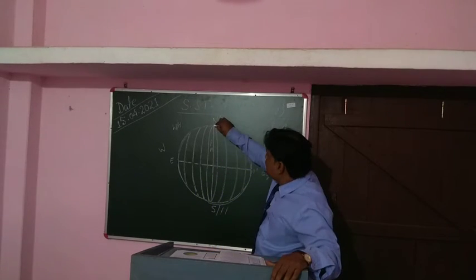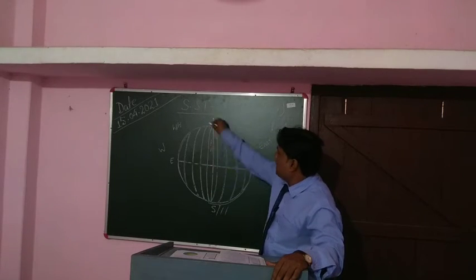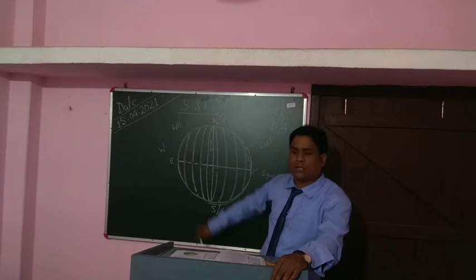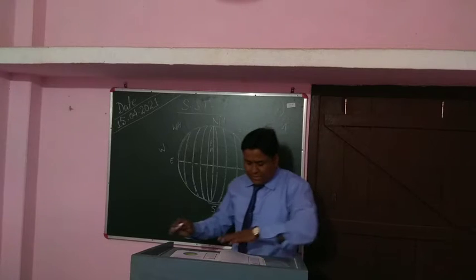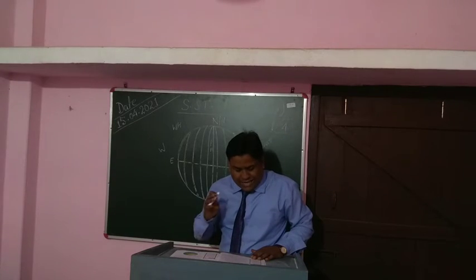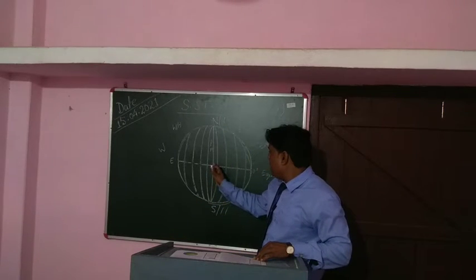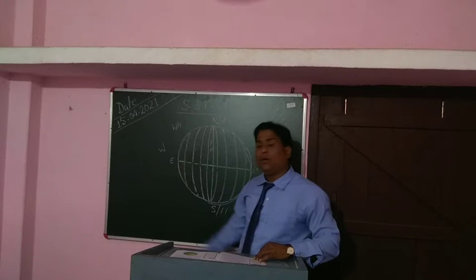So these lines form semicircles. From here they are coming, and they are forming half of a circle, not the full circle, half of a circle. So this is how they are. There are 360 meridians in all. From here to here 180 meridians, from here to here 180.